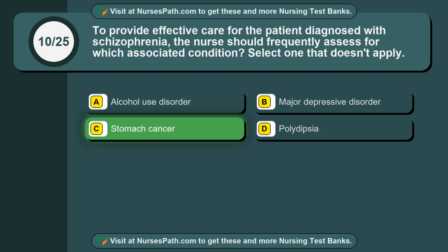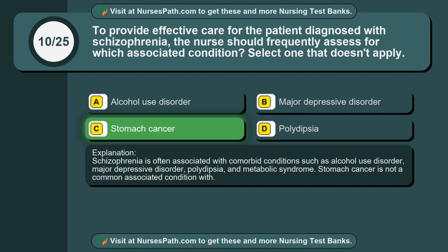Stomach cancer. Schizophrenia is often associated with comorbid conditions such as alcohol use disorder, major depressive disorder, polydipsia, and metabolic syndrome. Stomach cancer is not a common associated condition with